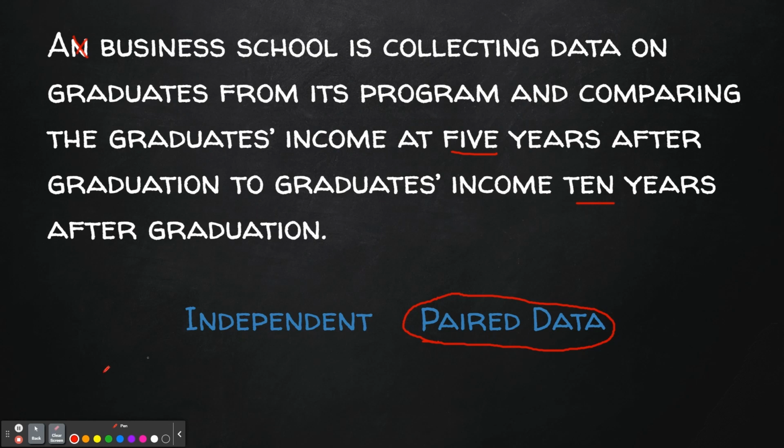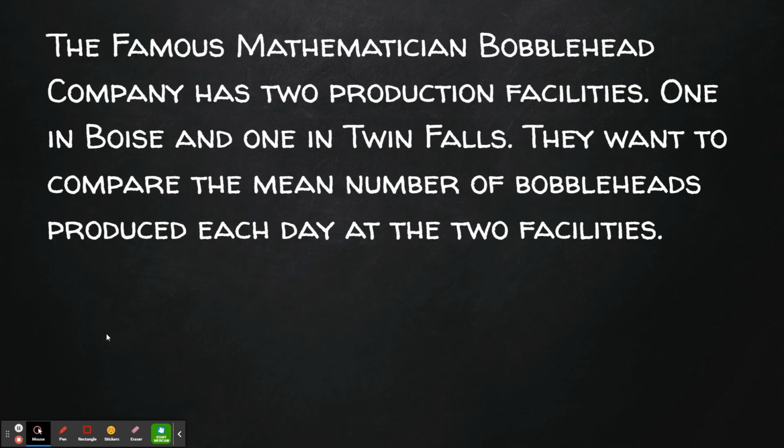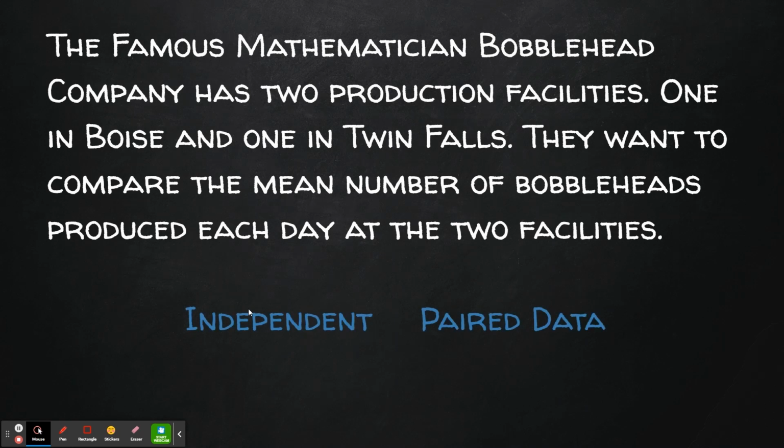The famous mathematician Bobblehead Company has two production facilities, one in Boise and one in Twin Falls. They want to compare the mean number of bobbleheads produced each day at the two facilities. Now, these are two separate locations worked at with two separate sets of employees, so this would be independent, not paired.